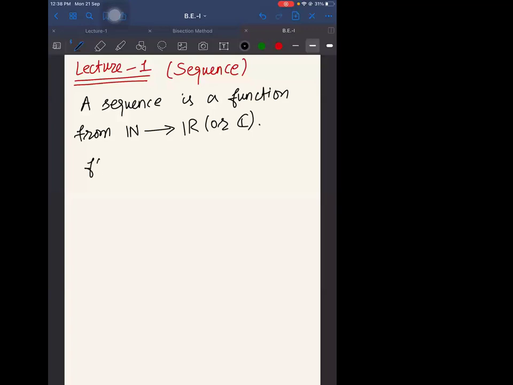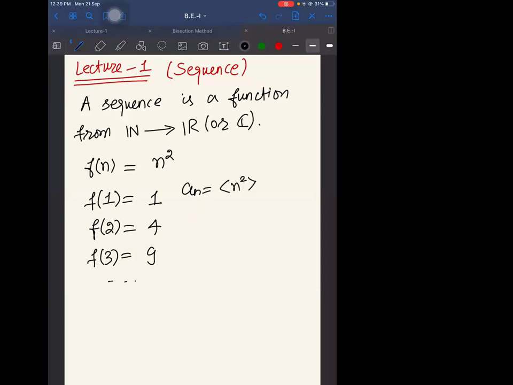Say we have f(n) equal to n square. If you say f(1), that will become 1, f(2) of course 4, f(3) of course 9, and so on. We may also represent it with a_n. So a_n is n square. The sequence has terms 1, 4, 9, 16, and so on.